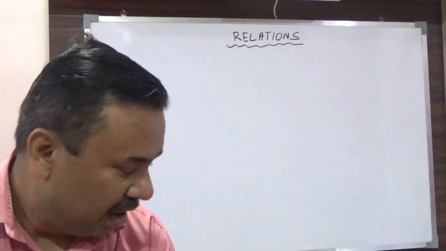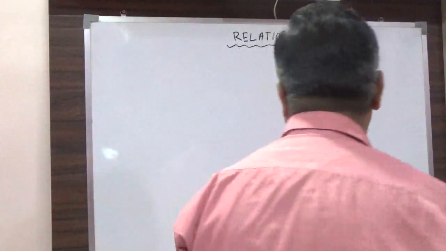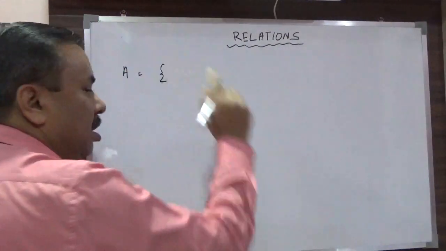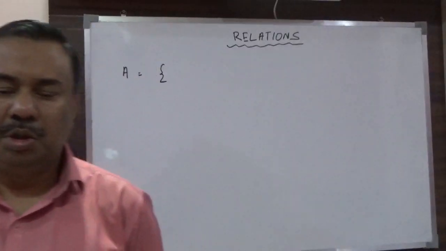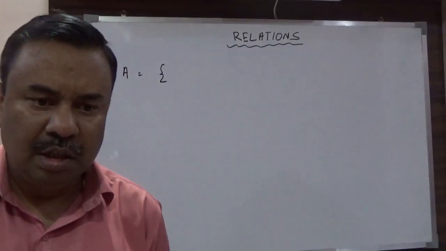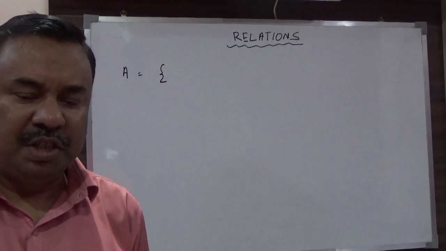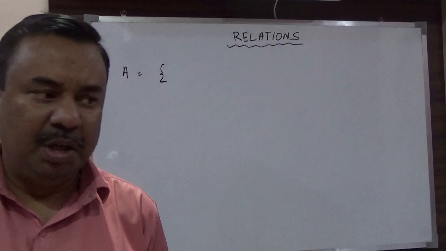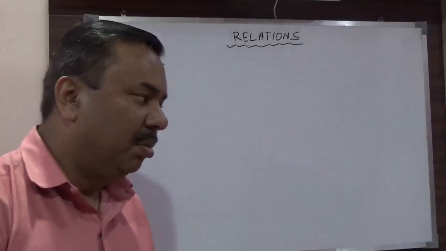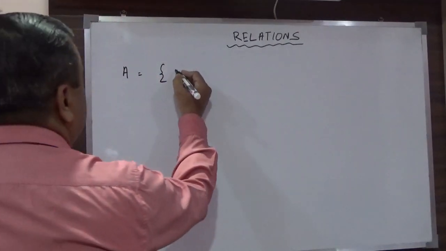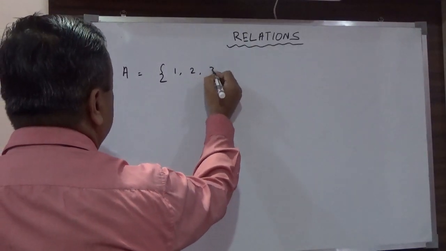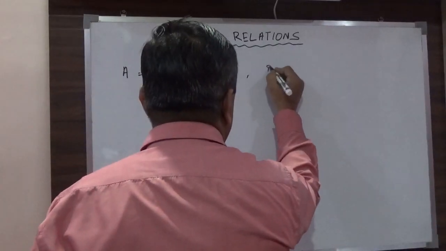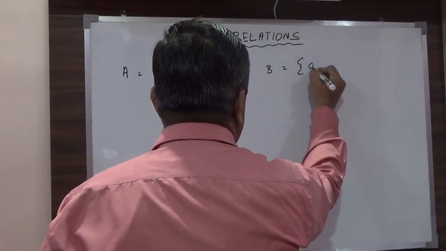What is A cross B? Suppose that there is one set A. You know, there are two ways to write a set. One is tabular form or roster form, and the other is set builder form. I will write in the tabulated form or the roster form. Suppose that this set is A = {1, 2, 3}. Okay. There is another set B, which is {A, B}.